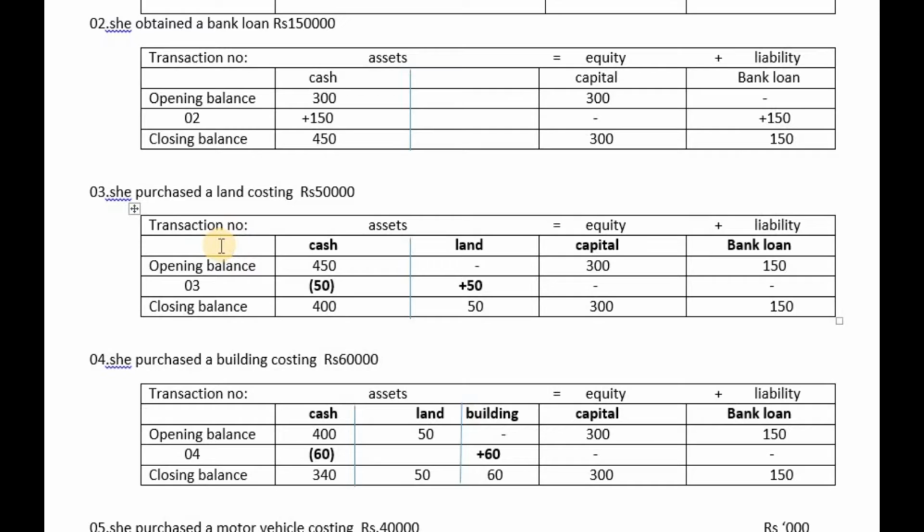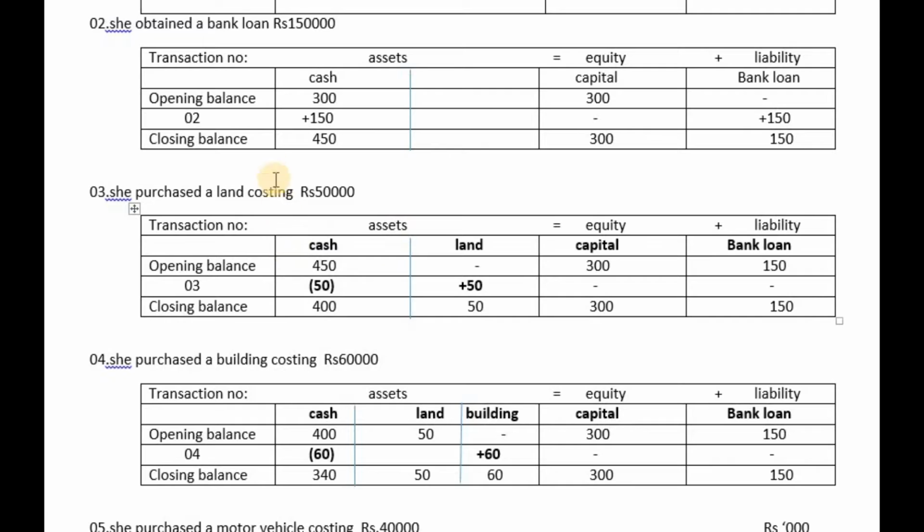Now we have the transaction number, assets, and then equity plus liability, which is the basis of the accounting equation. Now in the business there are two assets. One is cash. The other one is land, which we are going to purchase. So assets can be categorized into two categories, namely cash and land. And then equity, capital, and then bank loan.